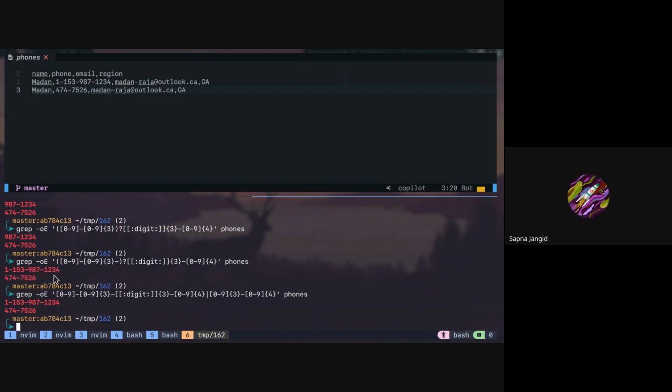Sir, you write the digit, right? Yeah, digit, colon. Sir, can we remove it and write the number here? Yeah, that is same as that. That's why I've used both, to show that both are the same. Else we can write digit everywhere instead of 0 to 9 in the pattern. Yes. Got it. Clear, sir.